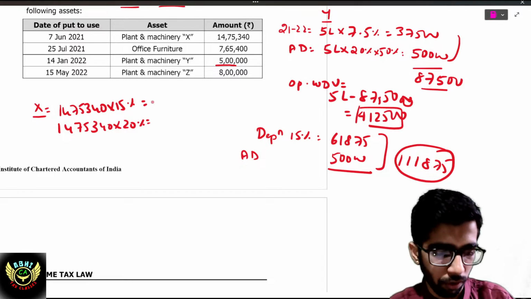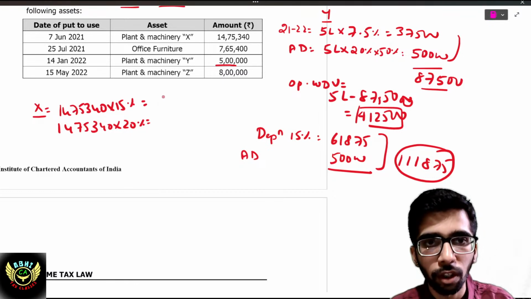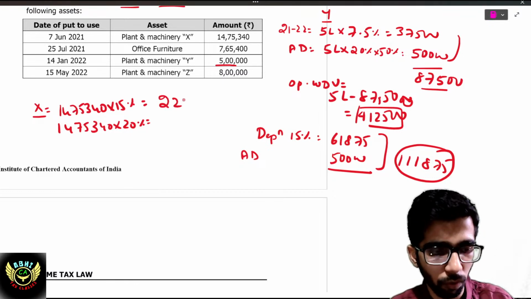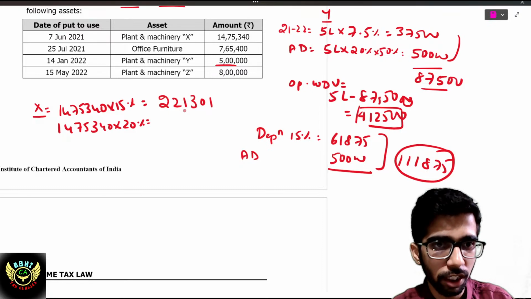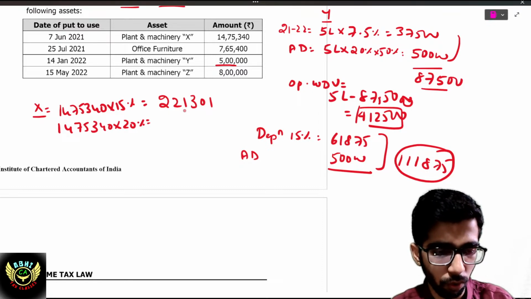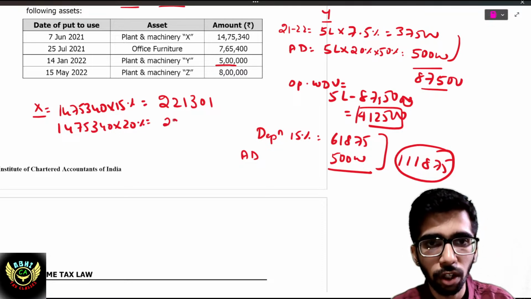Okay, 1475,340 into 0.15, I will round it off, 2,21,301. And 1475,340 into 0.2, that is 295,068.